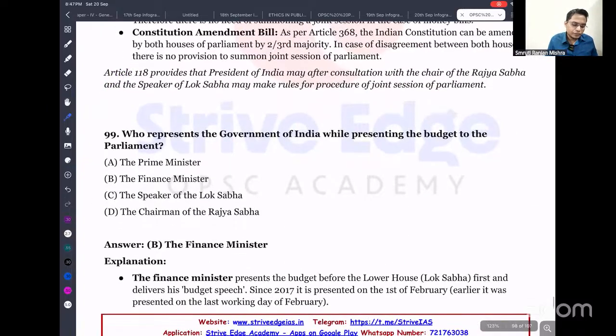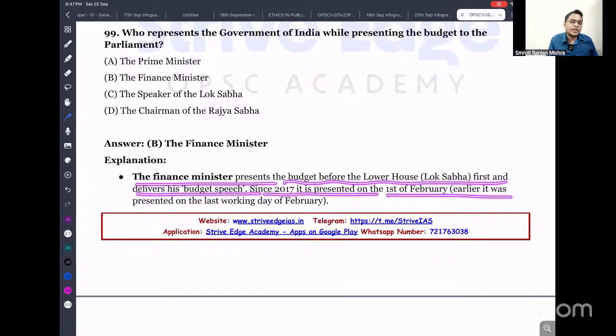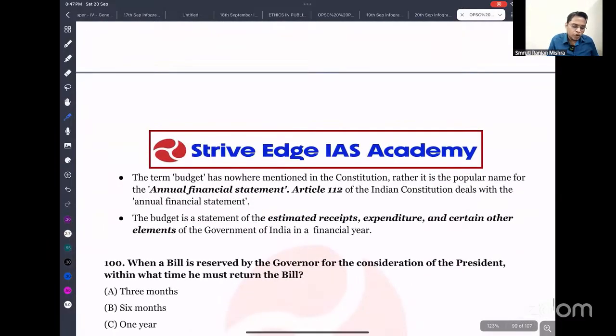Okay. So who represents the Government of India while presenting the budget to Parliament? Obviously it is the finance ministry. In our Constitution there is nowhere any mention of the budget; it talks about the annual financial statement. The finance ministry presents the budget before the lower house, Lok Sabha, and delivers the budget speech. Since 2017 it is presented on the 1st of February. Earlier it used to be presented on the last day of February, but now we present it on the first day of February. The term budget is nowhere mentioned in our Constitution, but Article 112 talks about the annual financial statement.